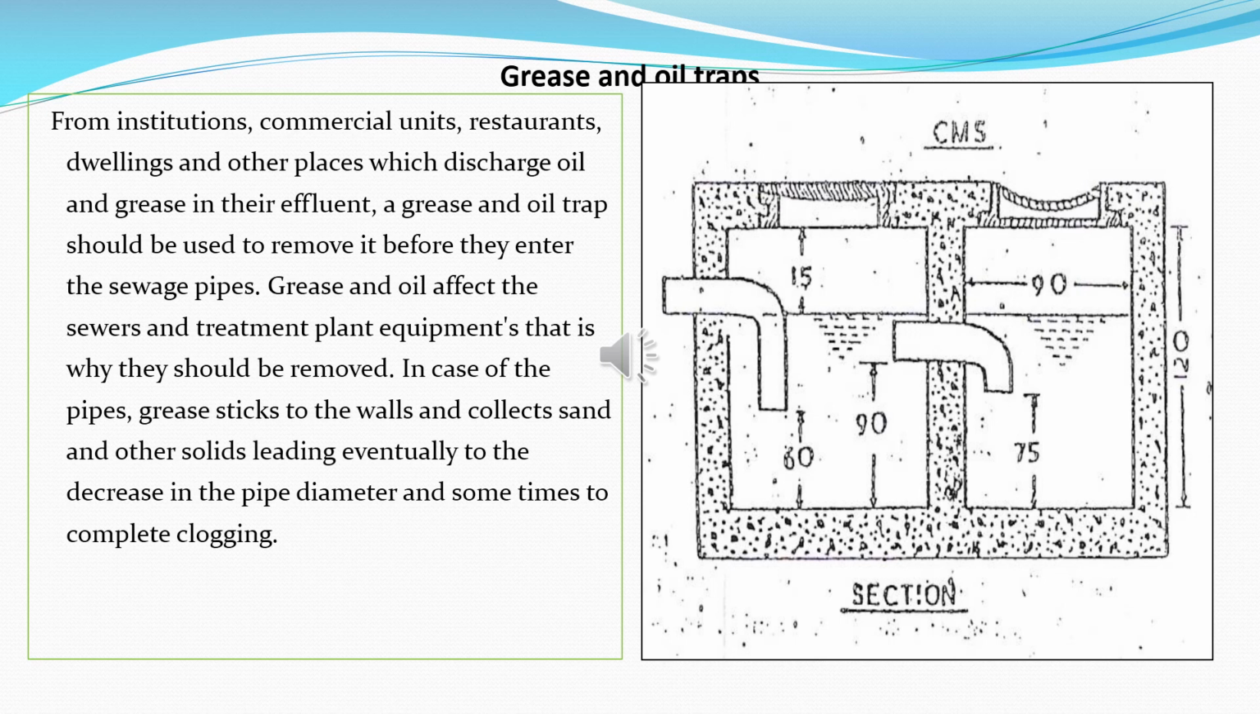Grease and oil affect the sewers and treatment plant equipment. That is why they should be removed. In the case of pipes, grease sticks to the walls and collects sand and other solids, leading eventually to a decrease in the pipe diameter and sometimes to complete clogging. So we have to provide these in all the areas such as commercial units, restaurants, and other industrial areas.